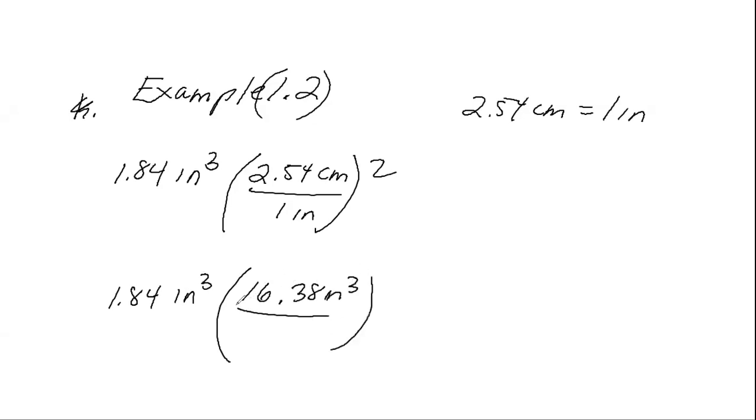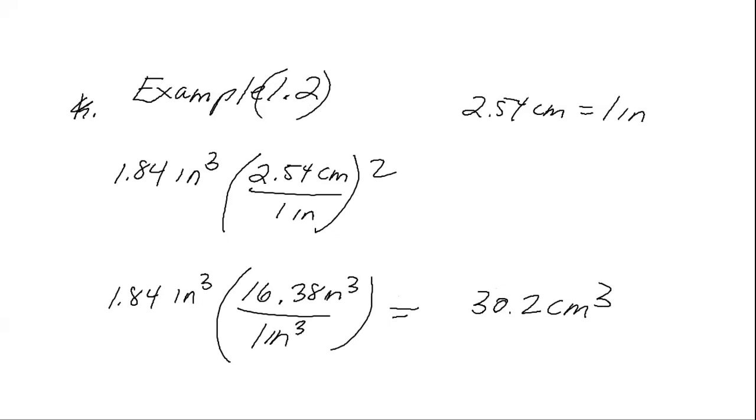And then, of course, 1 cubed is just 1 inch, and that's cubed as well. Remember, if I have to do a quantity cubed, that means everything inside the parentheses is cubed, including the units. And I will get 30.2 centimeters cubed.